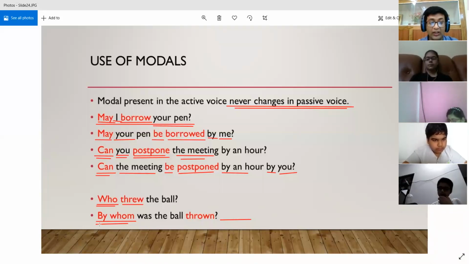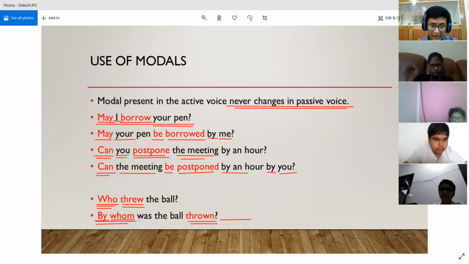In the end it should have come, but we have placed it in the beginning, and we have used the passive form only, because you can see whom is the object form of who, and by has been placed before it. So over here, by whom is actually the passive form of the word who, but we have placed it at the beginning. So, by whom was the ball thrown? Thrown is the third form of the verb throw. Throw is the first form, threw is the second form, and thrown is the third form. So, by whom was the ball thrown?